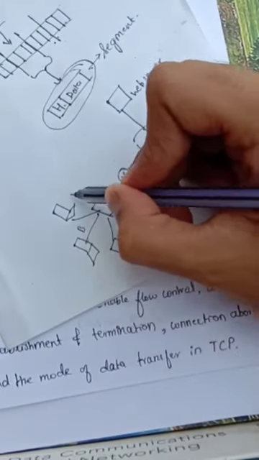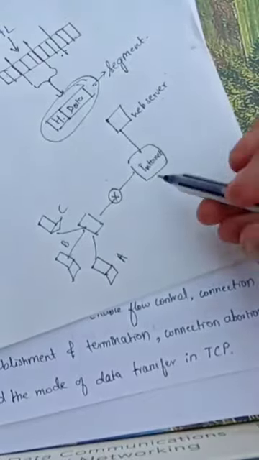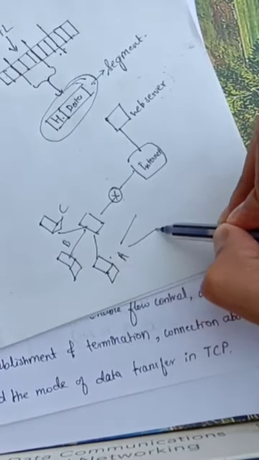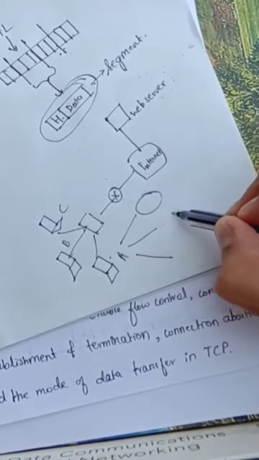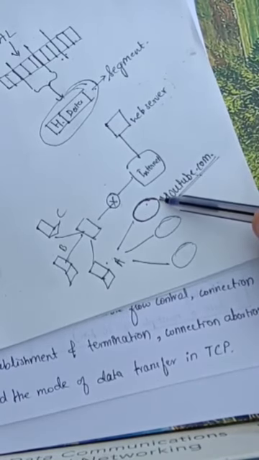Now, let us consider that host A is running three application programs. Let us take this for reference. Here we have a browser page in which we have entered youtube.com. Now, this youtube.com page that we have opened in the web browser will be allocated a unique identification number called the port number.